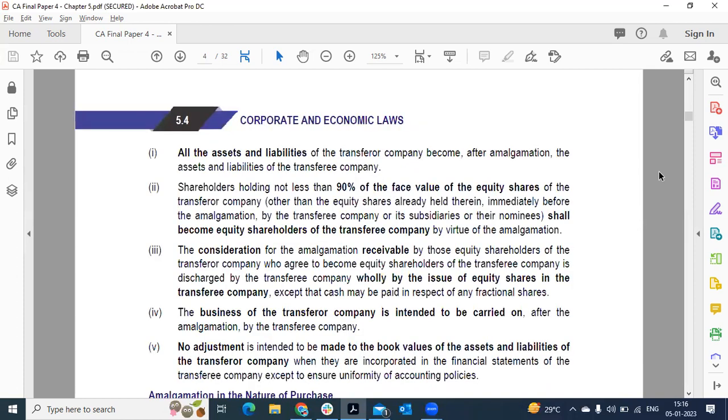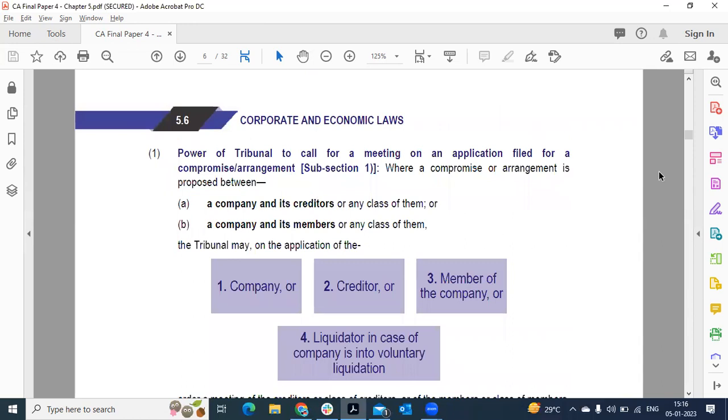Even companies have the same thing, called compromise and arrangement. A company can compromise with its creditors or members. A company and its creditors, or any class of them, means creditors such as 7% debenture holders, 8% debenture holders, 10% debenture holders. These are the classes of debenture holders, and its members.